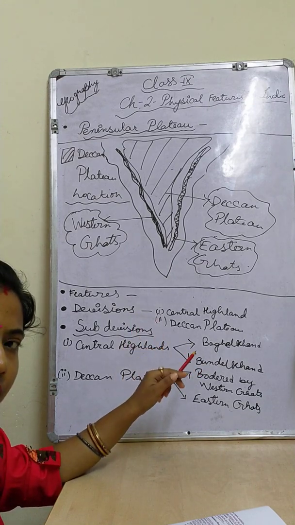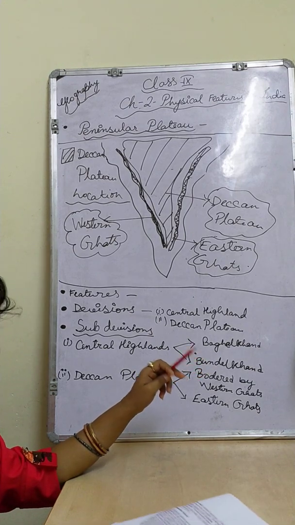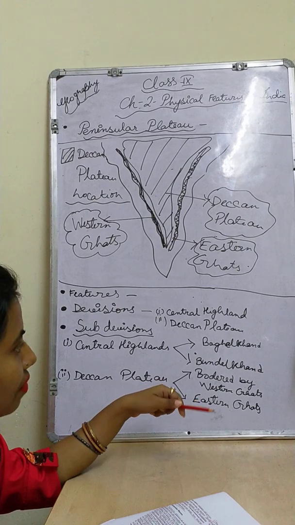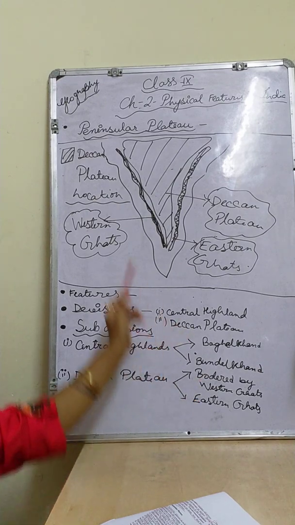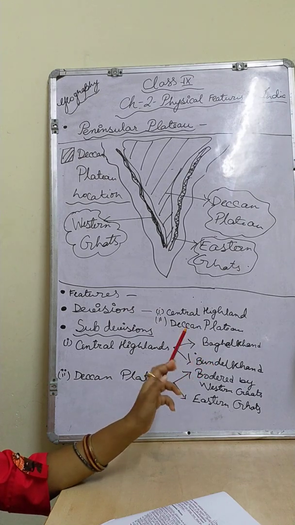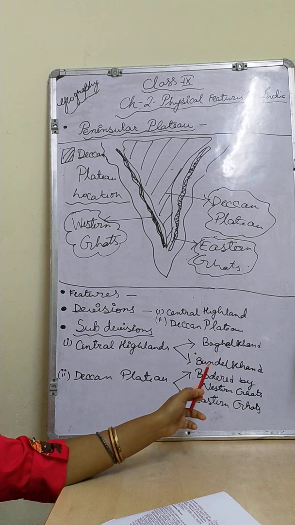Then I told you about the Central Highlands, and some rivers that flow there. The easternmost extension is the Chotanagpur Plateau. The southern portion is the Deccan Plateau, where I discussed in detail the main parts of the Deccan Plateau. And the Central Highlands are further divided into Baghelkhand and Bundelkhand.